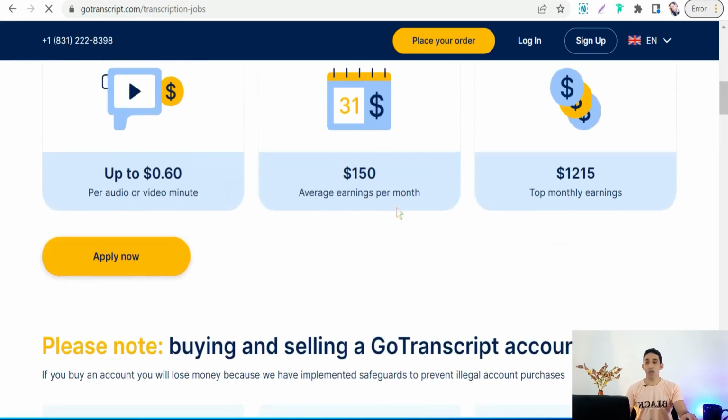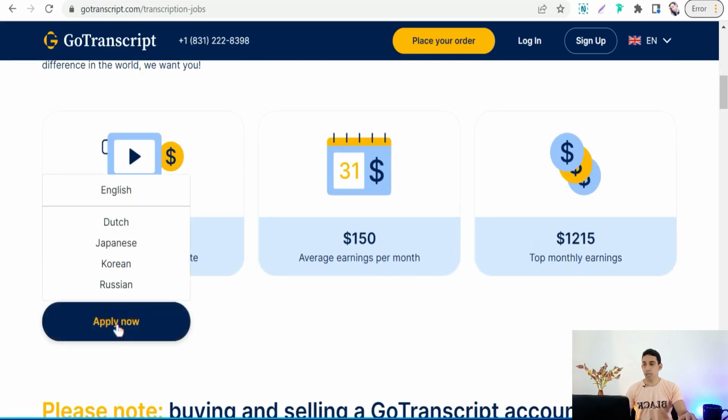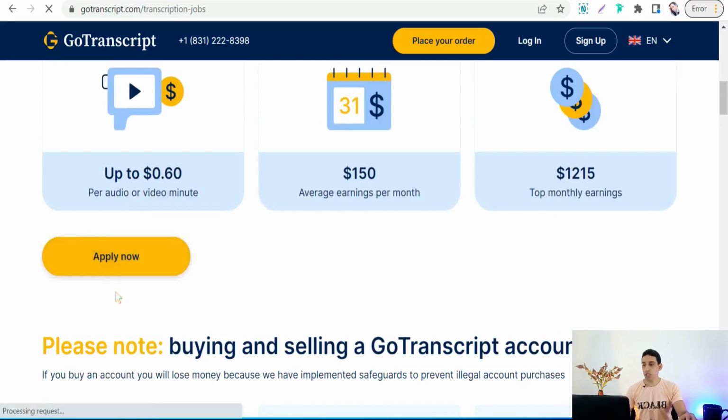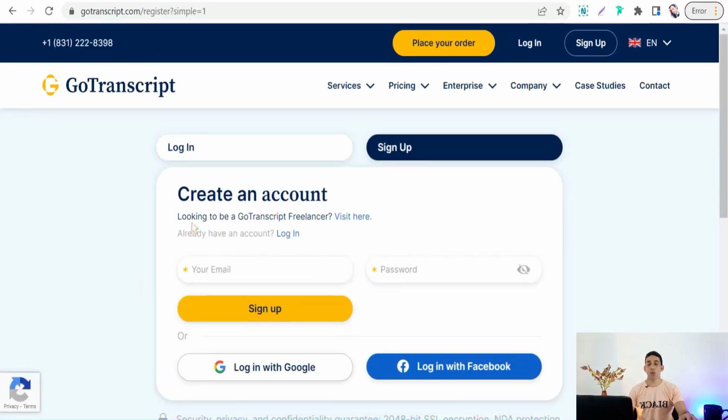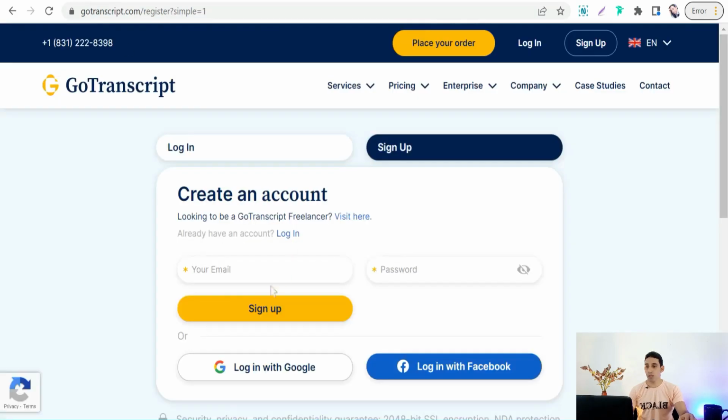Okay, and here you can earn $150 a month, or even you can reach over $1,000 a month as you see. So firstly you can apply now. Okay, and here you can choose your language: English, Dutch, Japanese, Korean, Russian, and so on. Okay, so apply now in English. Perfect. So you have to create an account here on GoTranscript.com. So we can try this one, for example, copy back to our sign up form, paste password, for example, and sign up here.